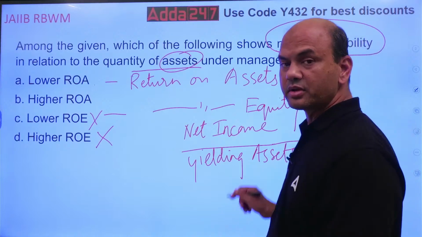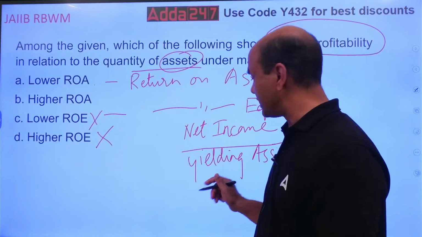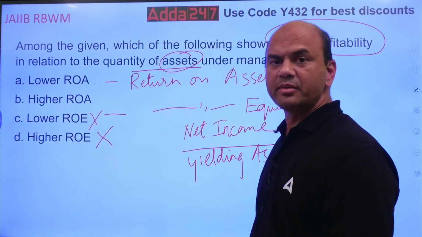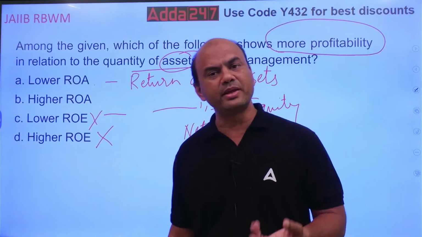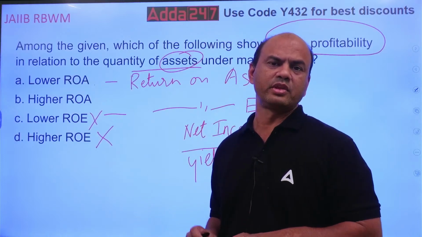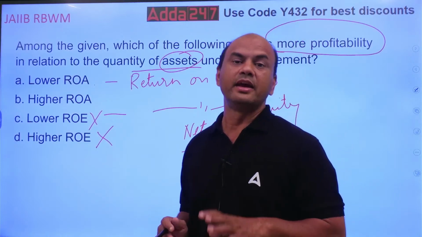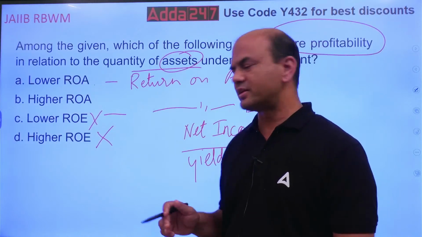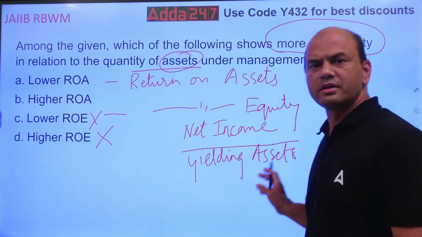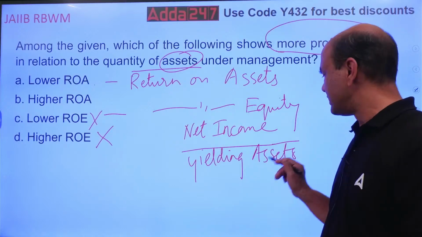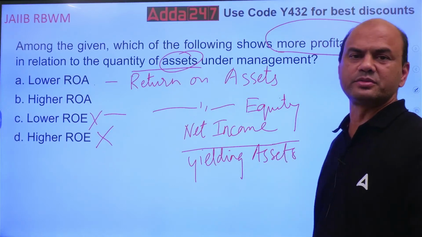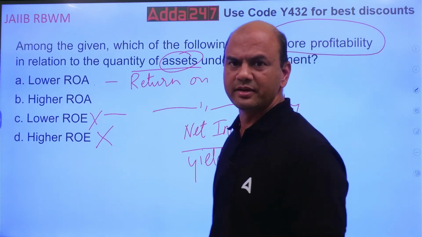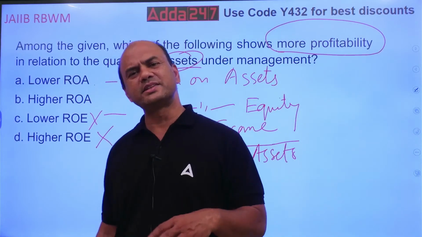So kindly note one important point in ROA. This word is very important, yielding assets. What are assets in banking? Assets means loans. Imagine these loans are having NPAs also. Loans will definitely have NPAs, right? Are these NPAs giving me any returns?